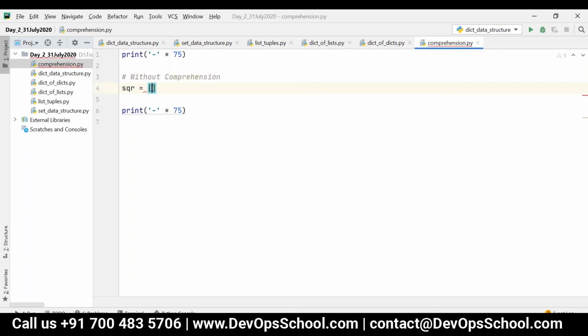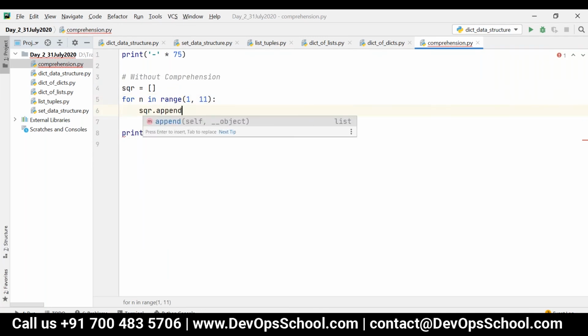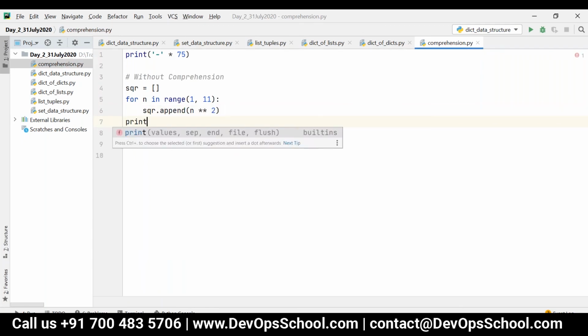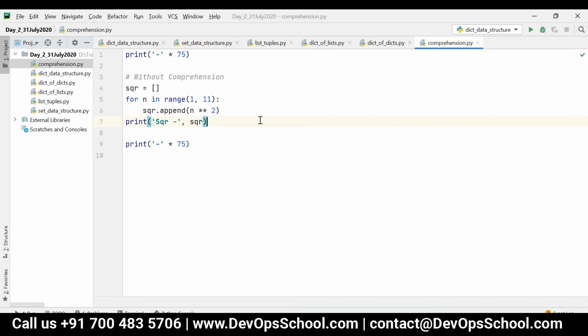It says sqr is equal to an empty list, and then I'm writing for n in range of 1 comma 11, and then I'm writing sqr dot append n star star 2. Then sqr is nothing but some values; some list it will produce.